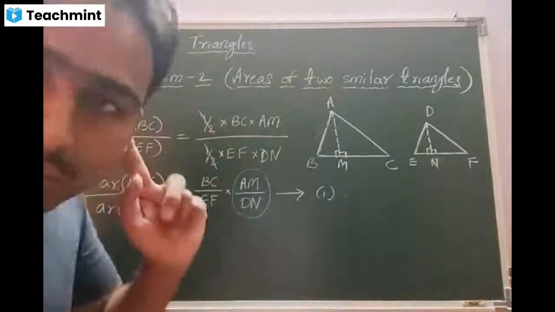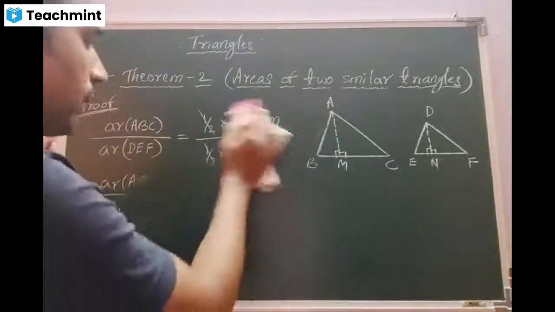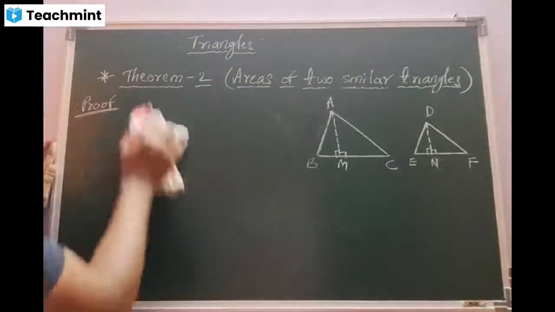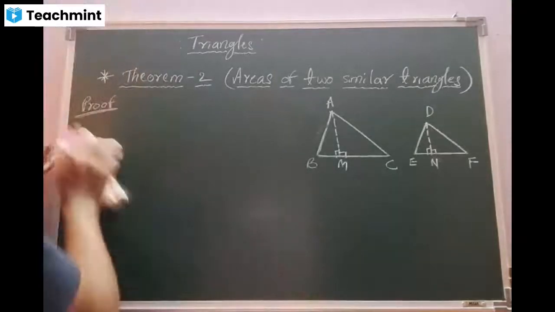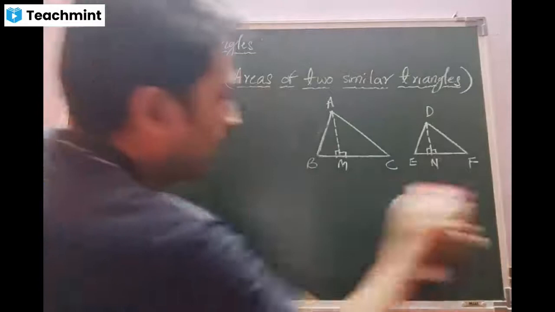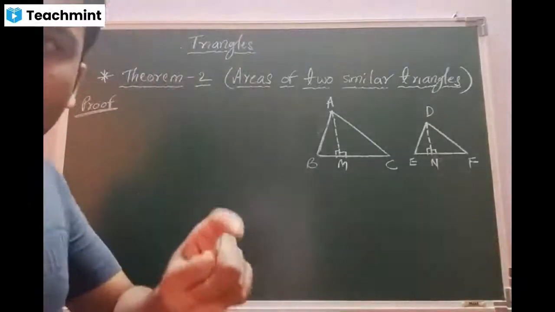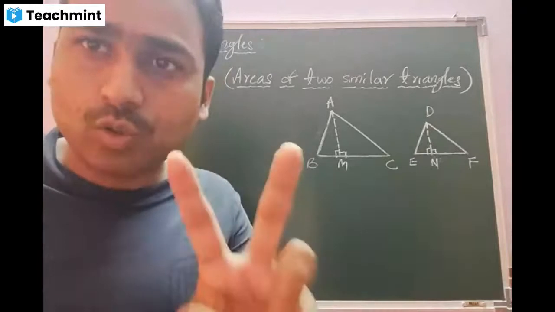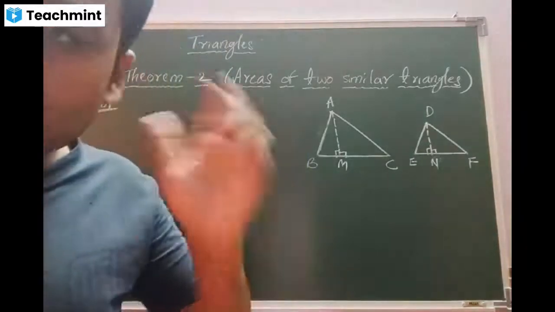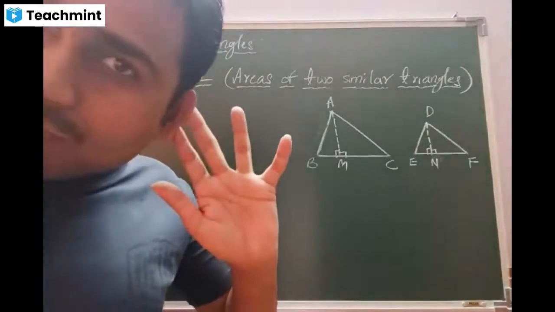Yes, sir. Now the question comes, how can it be done? To get this work done, I have to consider a set of triangles, that is two triangles. Is that clear? Yes, sir.